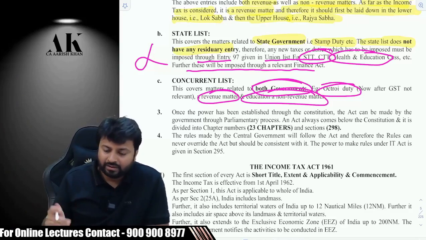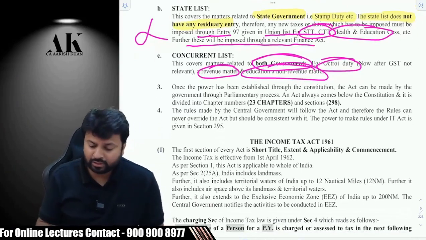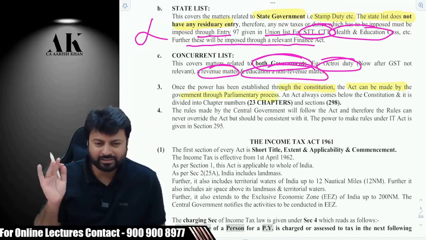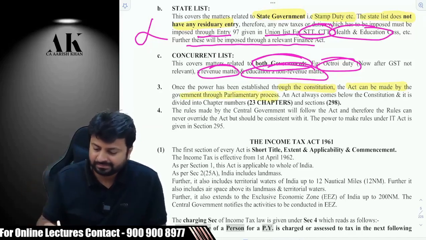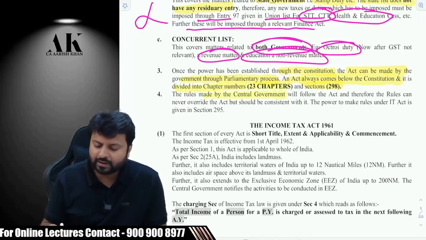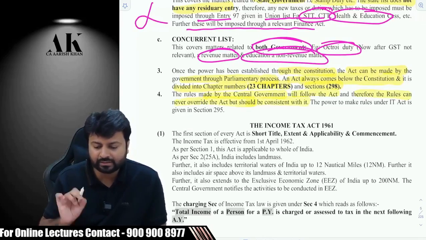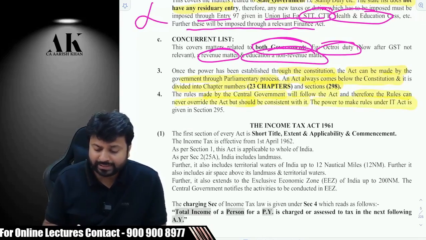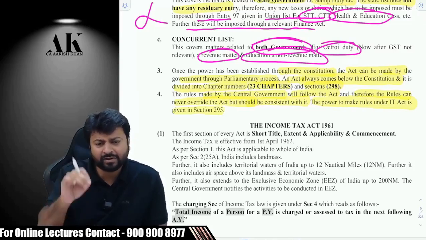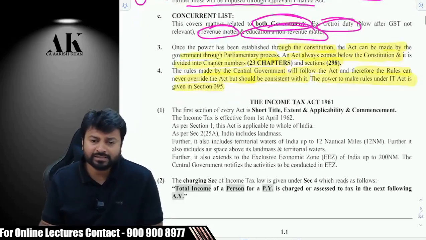Okay. Now, once the power has been established through the constitution, the act can be made by the government through the parliamentary process, which I have told you, you have to make a draft, etc. An act always comes below the constitution and it is divided into 23 chapters and 298 sections. The rules are made by the central government, will follow the act, and therefore the rules can never override the act but should be consistent with it. The power to make rules under the Income Tax Act is given in section 295. Is it clear? Whatever we have done in class, you will find everything in the same flow. Nothing will go here and there.